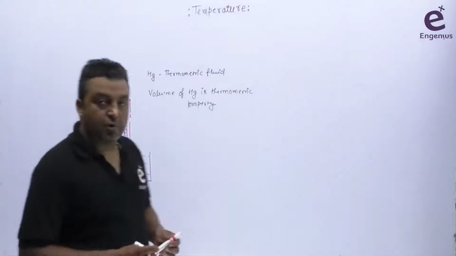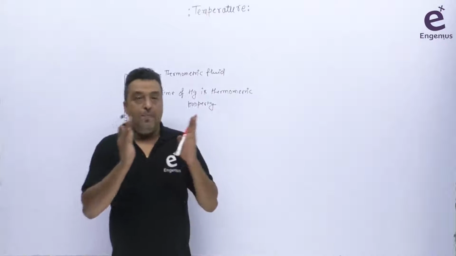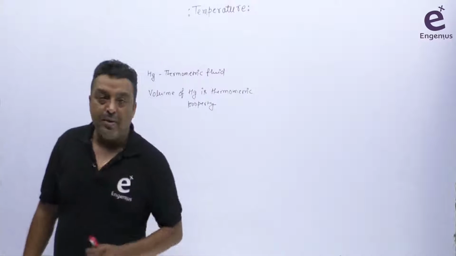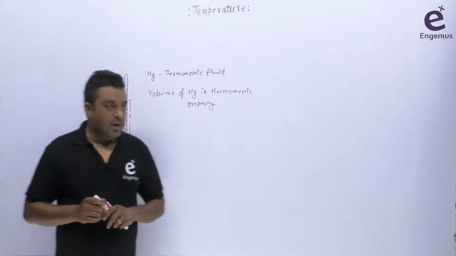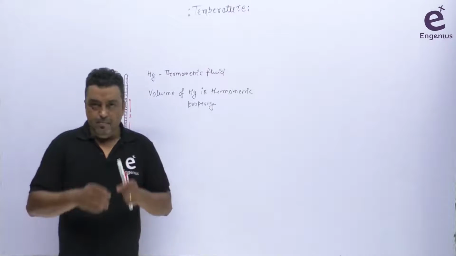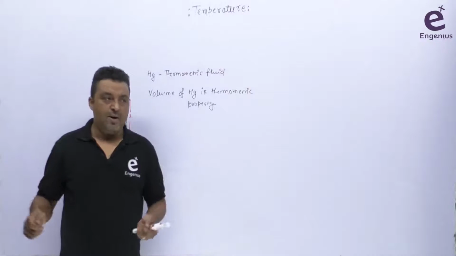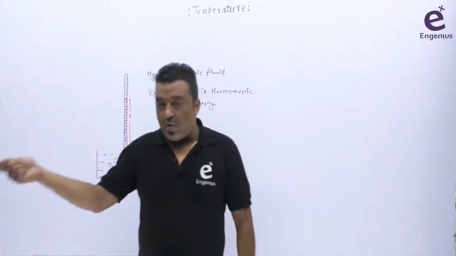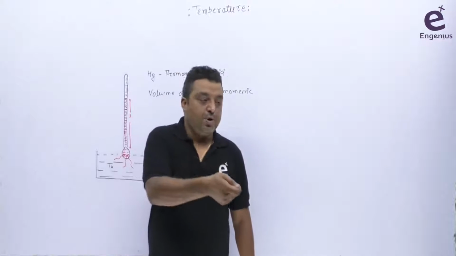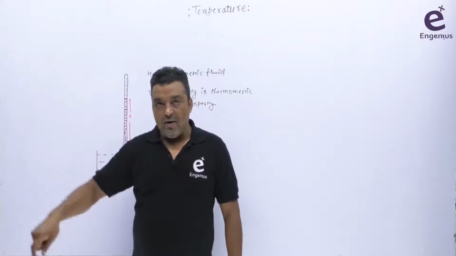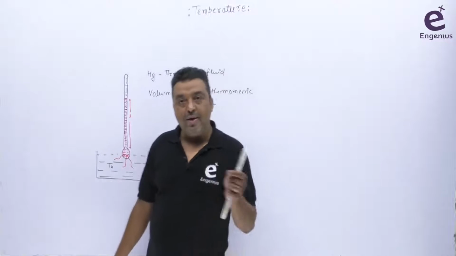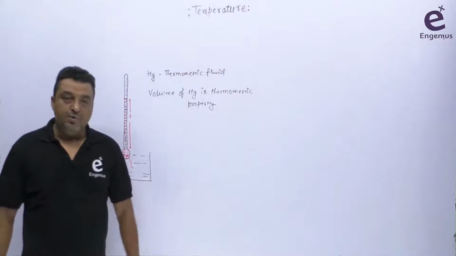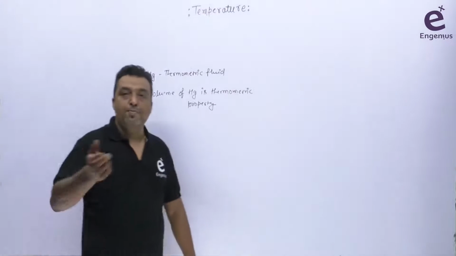It is not necessary that the volume will always be the thermometric property. Let's suppose you want to make your own thermometer and you are designing it, based on how the length of a wire expands when you heat it, or when you put this wire in a hot container or, let's suppose, a cold container. When you dip the wire in a cold or hot container, the length of the wire changes. Based on this, you decide to make a scale of temperature. In that case, the length of the wire becomes the thermometric property.